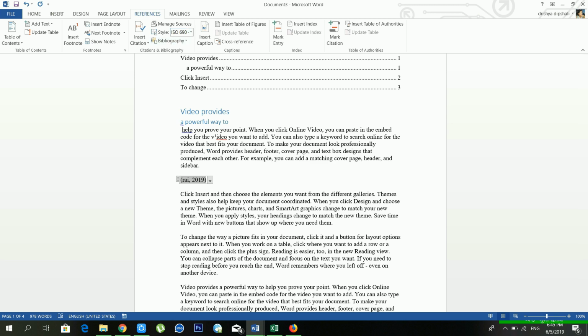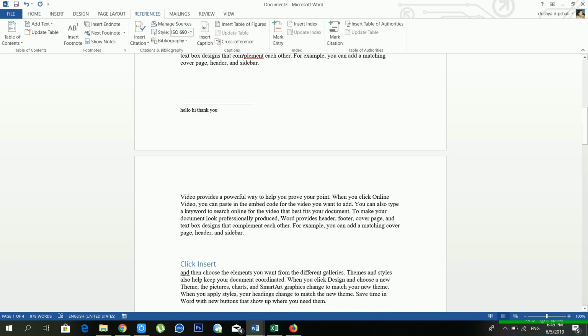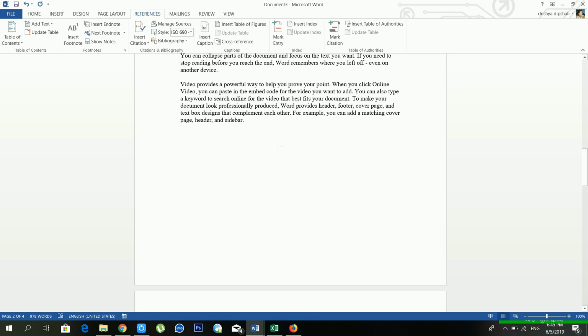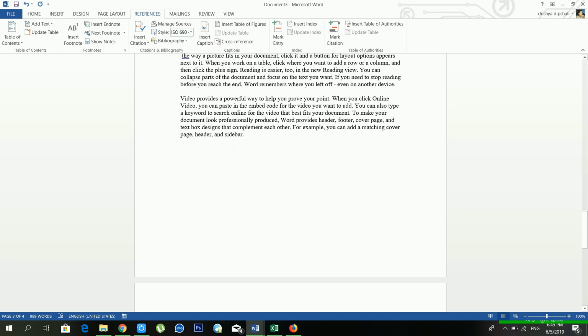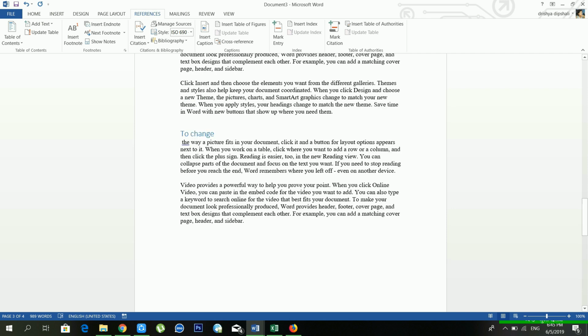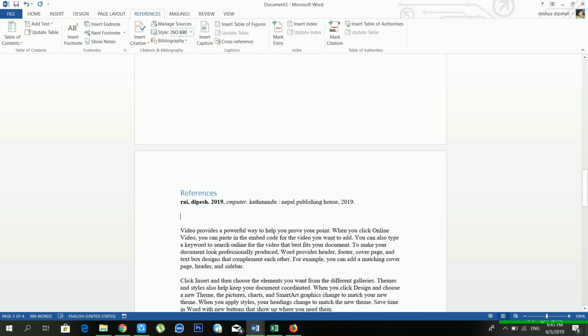And from the bibliography you can make a reference. It's one of the amazing features, right? If you want to create a reference, in that case you have to use this one. From the bibliography you can use a reference, works cited or bibliography. Lots of options available, but I'm choosing a reference. Now see, there is a reference available inside my document, right?